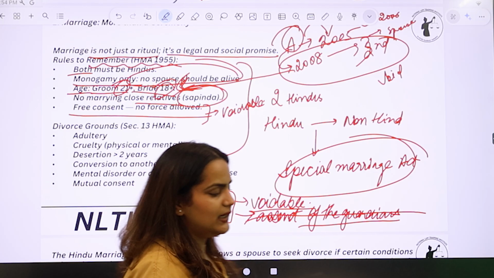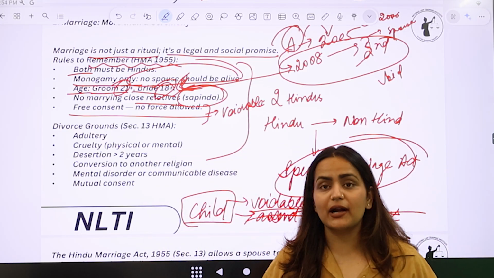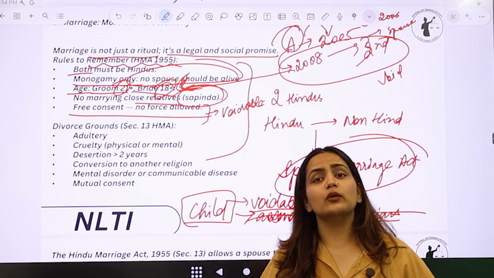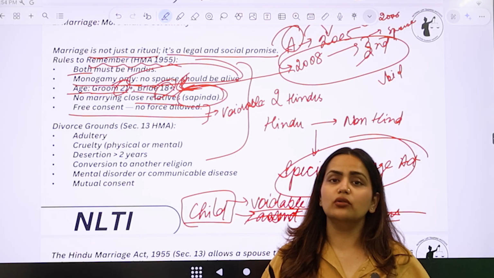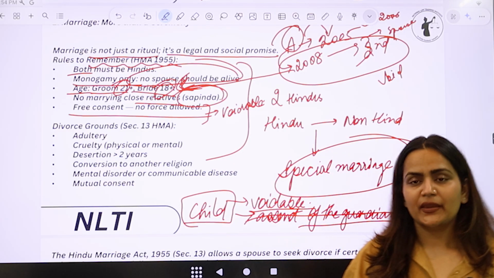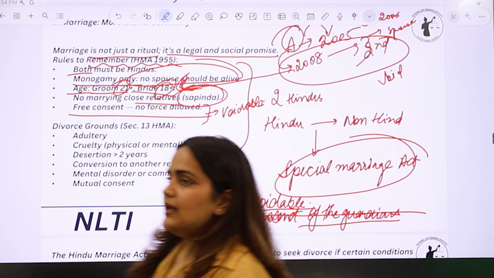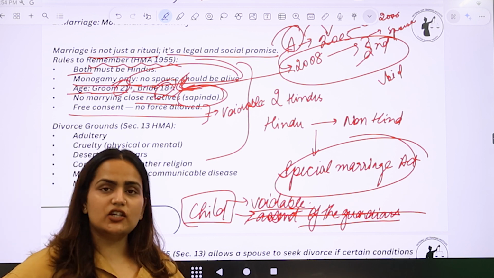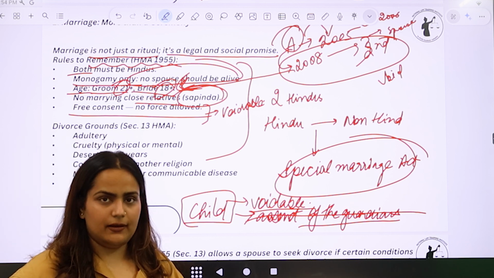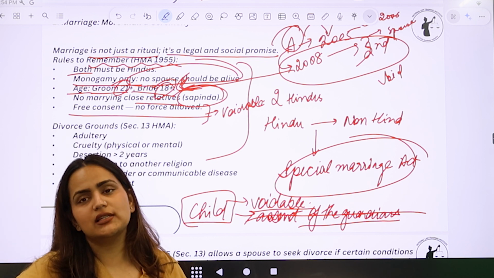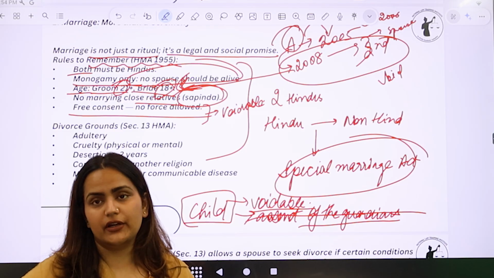Why? Because it is to be decided by the parties in the marriage whether they want to stay in the marriage or they want to leave that marriage. For example, let's say एक लड़का है, ठीक है, उसकी शादी हुई at the age of 17. The girl at that time was 15 years of age.